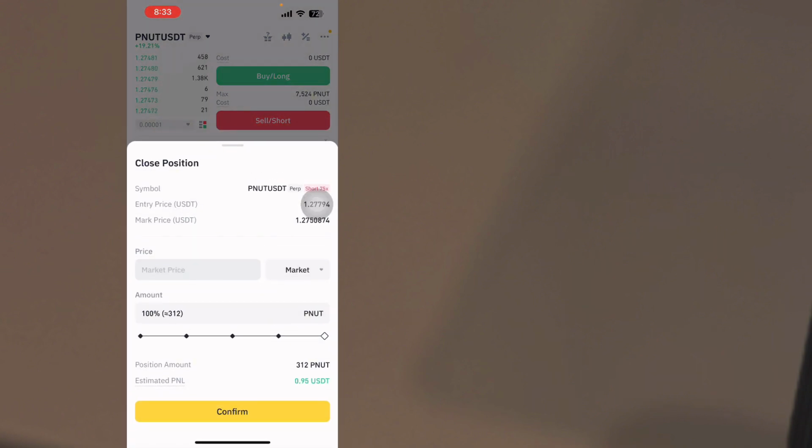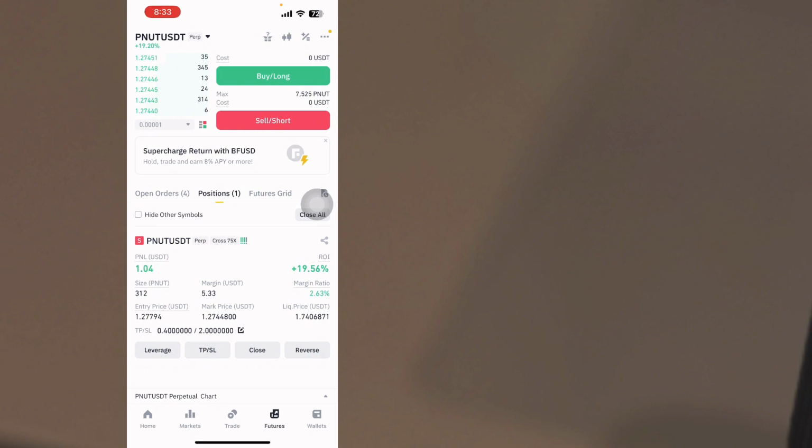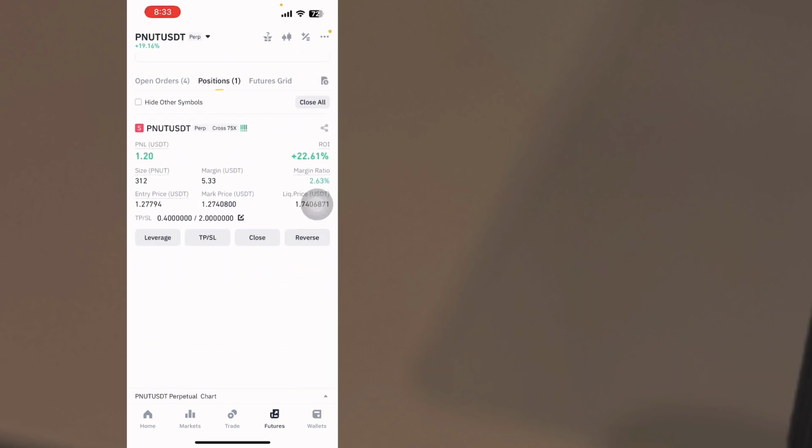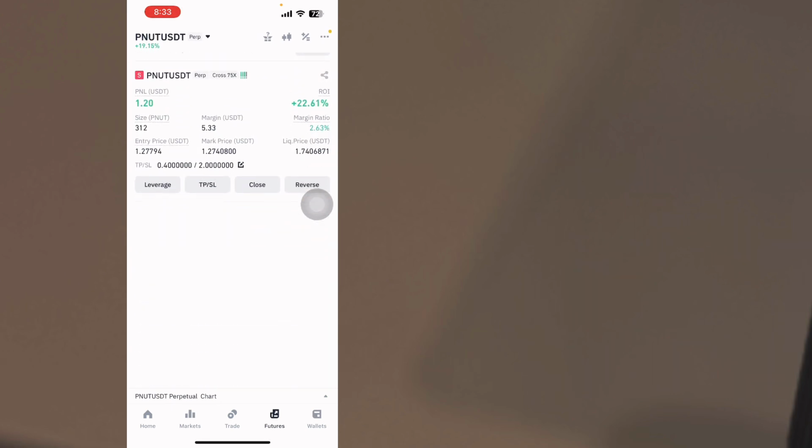You can click here to close the trade. If you click on the close, then you can decide to either tap here to close 50%, or you click here to close all of your profit. So you can just confirm, and the profit that you have made, the P&L, it will be added to your initial capital. So this is how you do it.